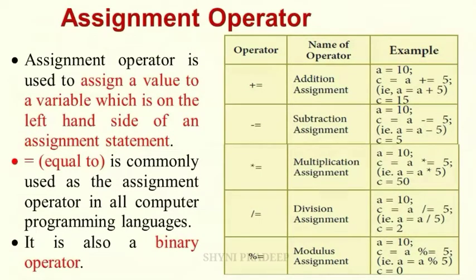Equal to is commonly used as the assignment operator in all programming languages. It is also a binary operator. See here: plus is equal to, minus is equal to, multiplication is equal to, division is equal to, and modulus is equal to. These are the assignment operators.